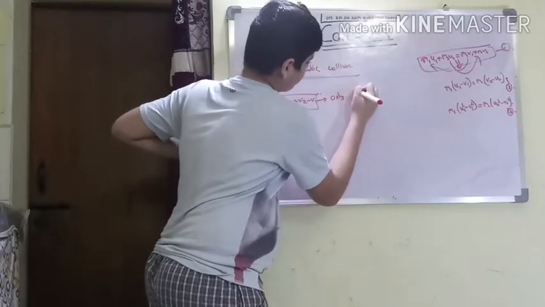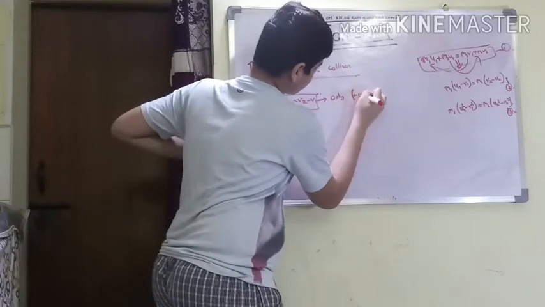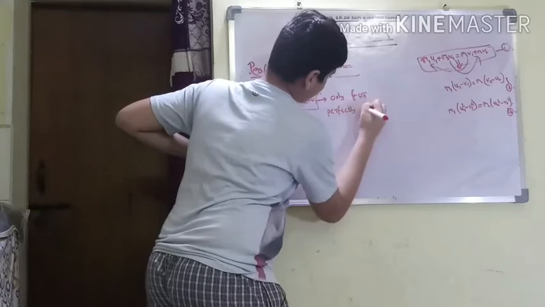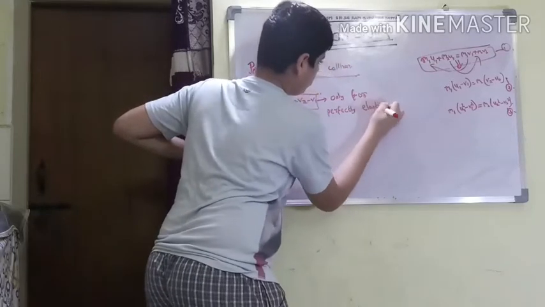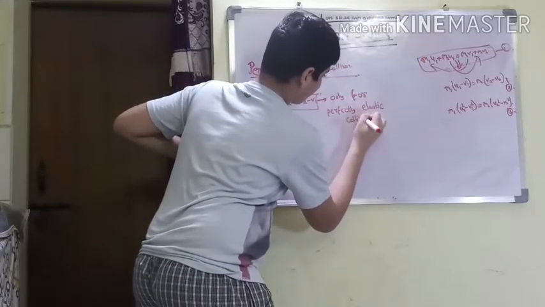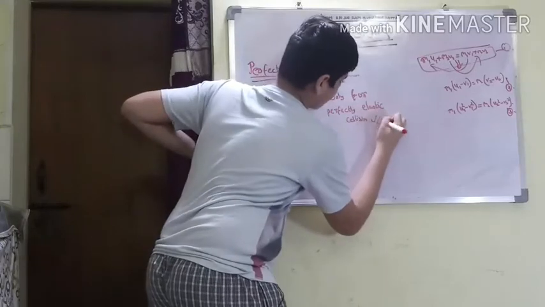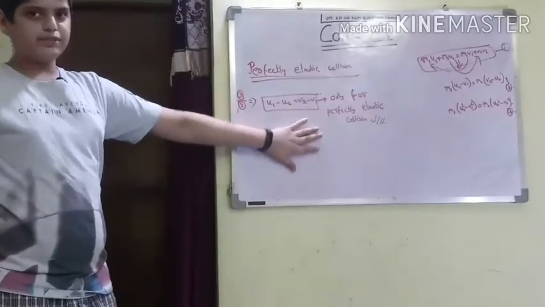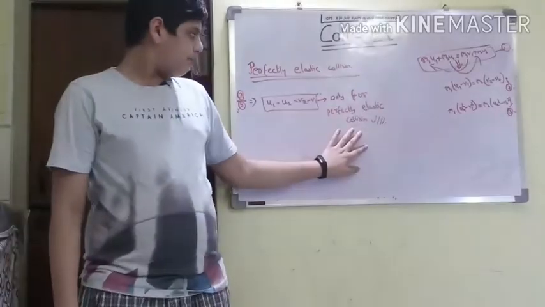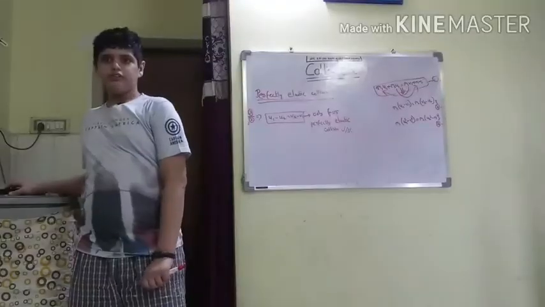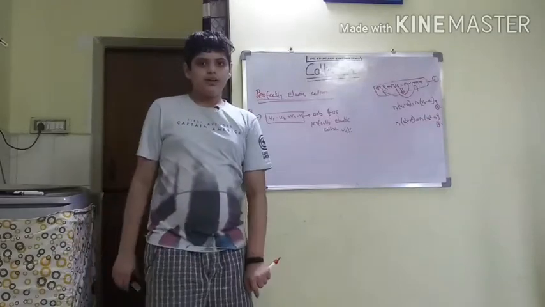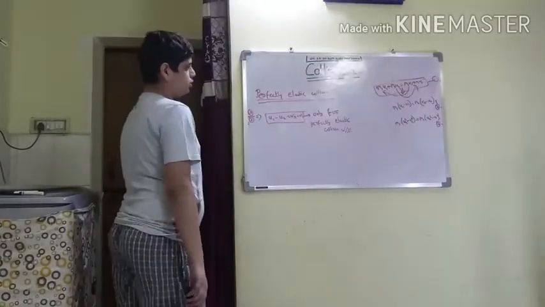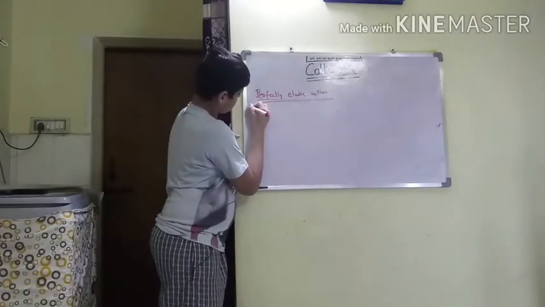Only for perfectly elastic collision. This is very important. So u1 minus u2 is equal to v2 minus v1 is only applicable for perfectly elastic collision. We will see an example and then we will start the perfectly inelastic collision. Copy this. We will see an example.